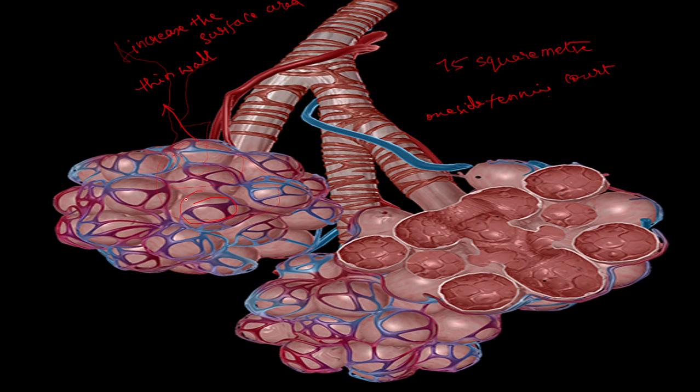Now, the gases can easily diffuse into the blood. Next, having a balloon-like structure provides maximum surface area for exchange of gases. So, surface area is increased. Then the thin wall is there for easy diffusion of gases, and this rich supply of blood to the area also facilitates the exchange of gases.